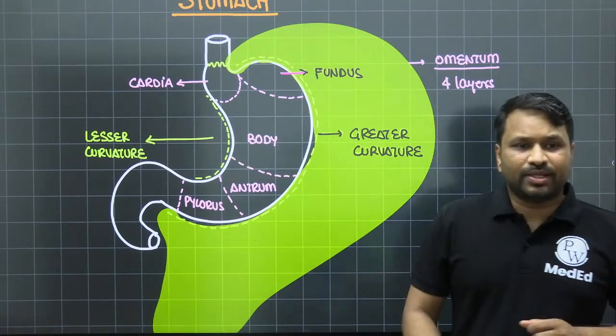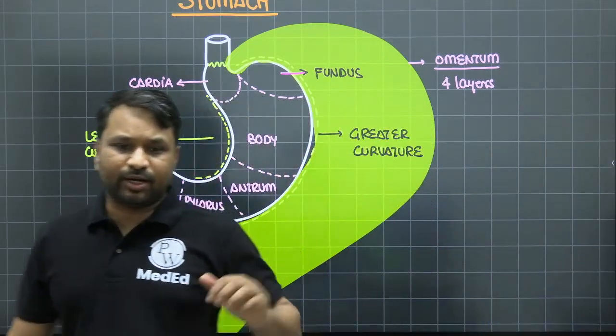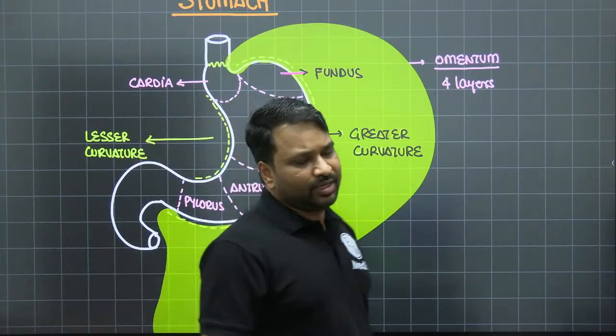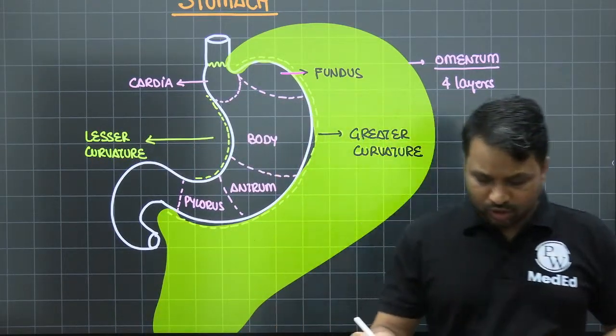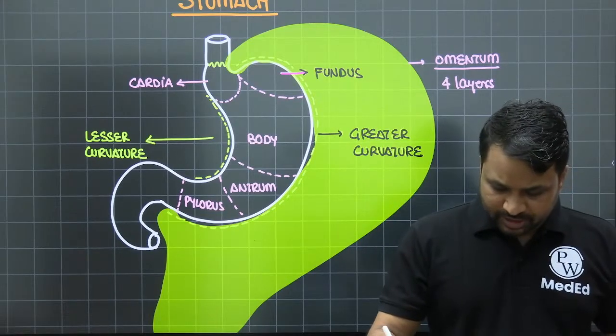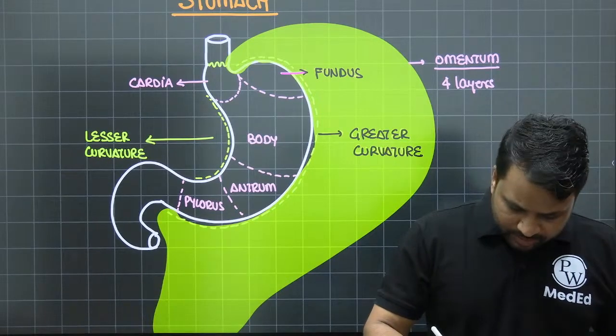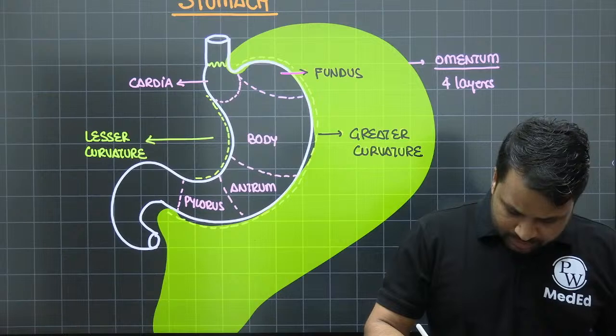Right. So the one that is arising from the greater curvature will be the greater omentum, and then you have the lesser omentum, which is on the lesser curvature, right? So omentum basically arises from the greater curvature of the stomach. It is a bilayered structure.